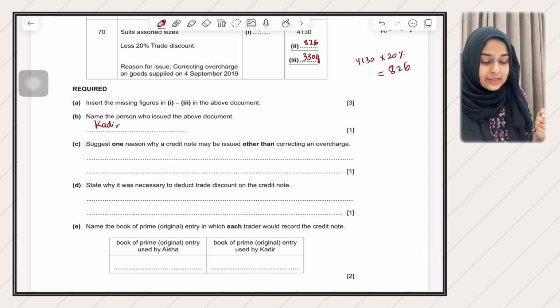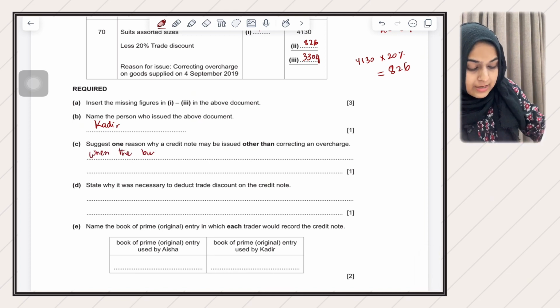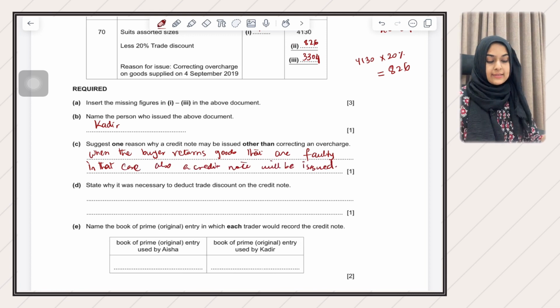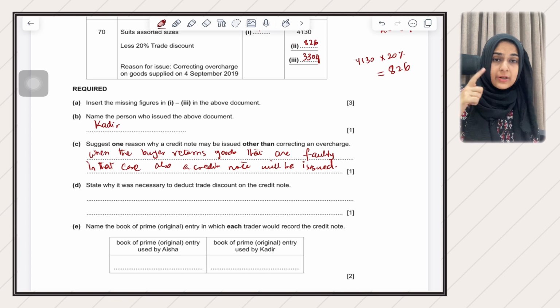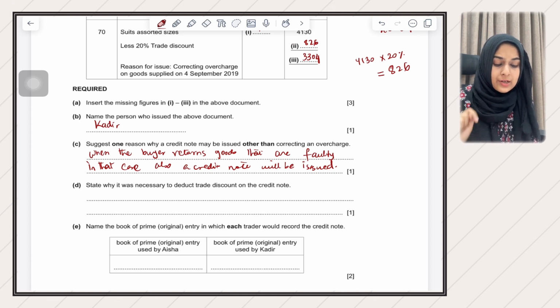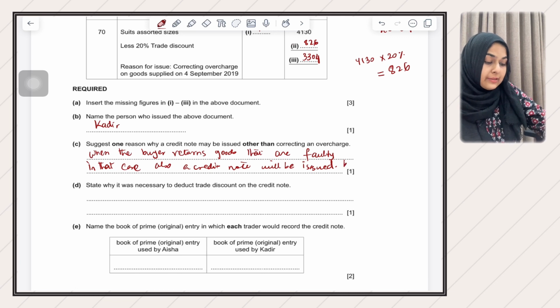So I just did that with you guys, that when the buyer returns goods that are faulty, in that case also a credit note will be issued. When the buyer is returning goods, the buyer will issue a debit note, the seller will issue a credit note. So when the buyer returns faulty goods, a credit note will be issued by the seller.